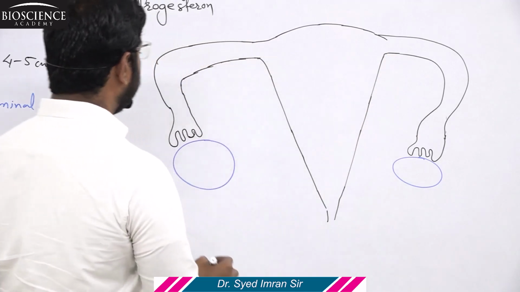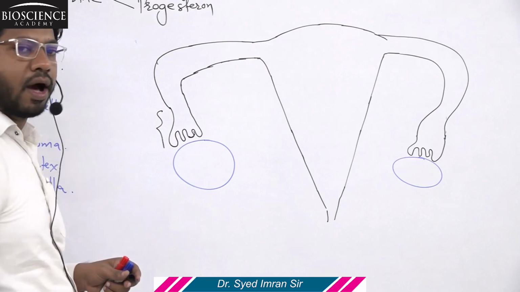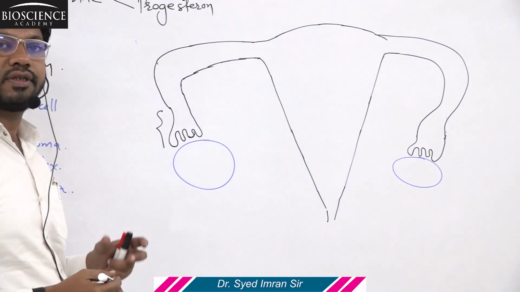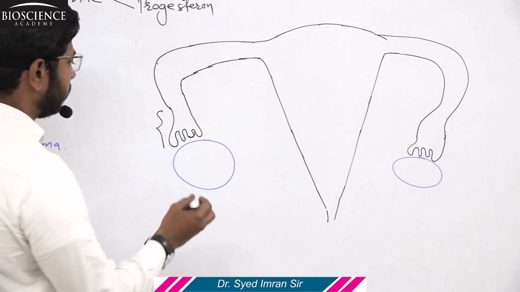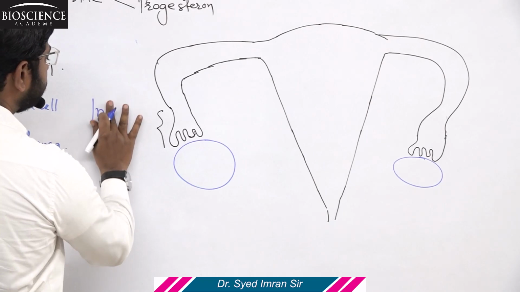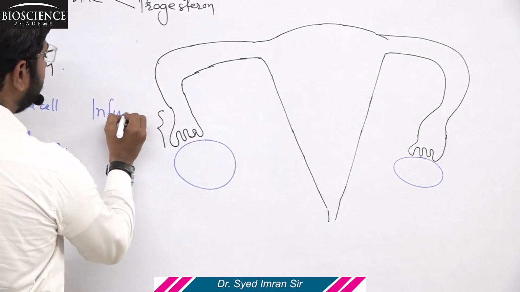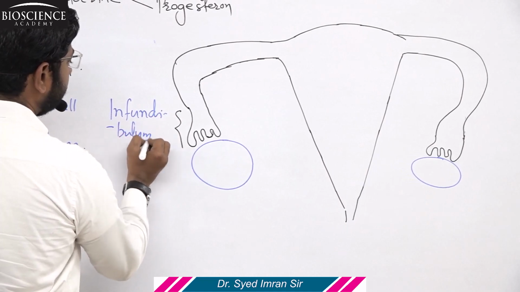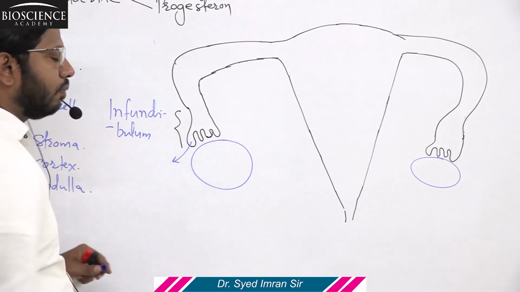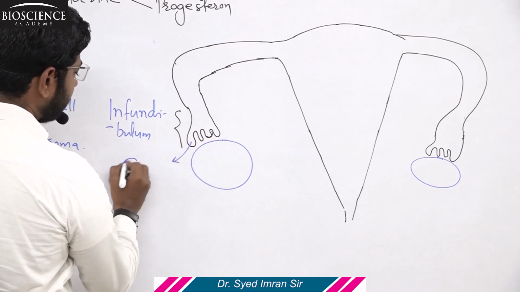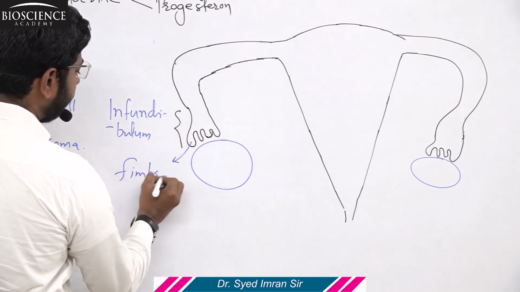Now the first part of the fallopian tube, which is closer to the ovary, has a funnel-shaped structure, and this funnel-shaped structure of the fallopian tube is known as the infundibulum. The edge of the infundibulum represents finger-like structures. All these fingers are known as fimbriae.